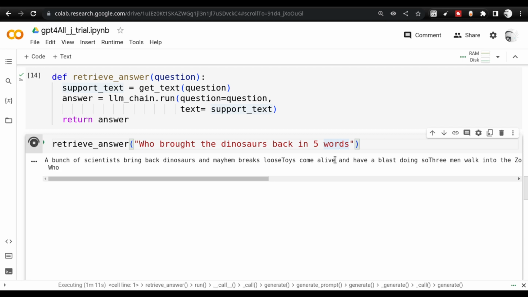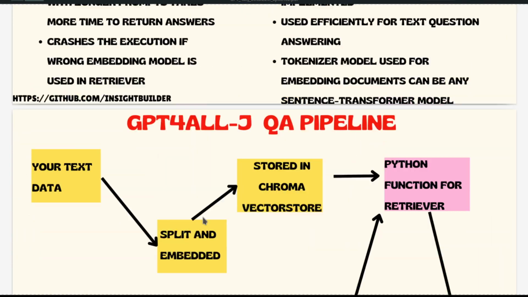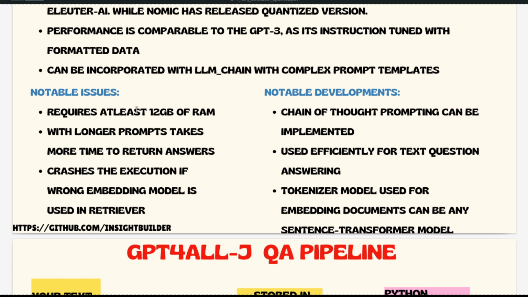You as a developer or a senior leader have to know not just the pros of the model. You have to understand the challenges, the notable issues of the model also, and also understand the notable developments. These are all developments that are happening. Working efficiently with question answering is one of the key aspects of a large language model. If it can work with the context, then it can do a lot of things. You can use this particular use case on various other use cases. So that is one of the reasons why I tried to test it with text question answering.